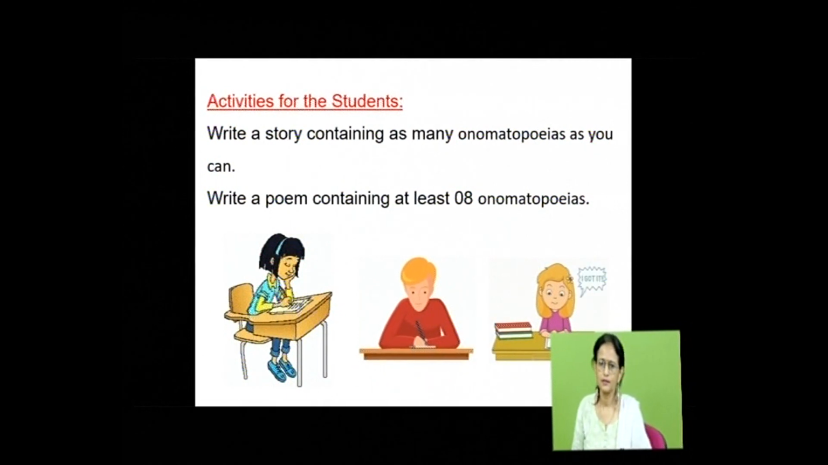So these are 2 activities for you. Dear teachers, please make sure the students do these activities in the class. Write a story containing as many onomatopoeias as you can. Write a poem containing at least 8 onomatopoeias.